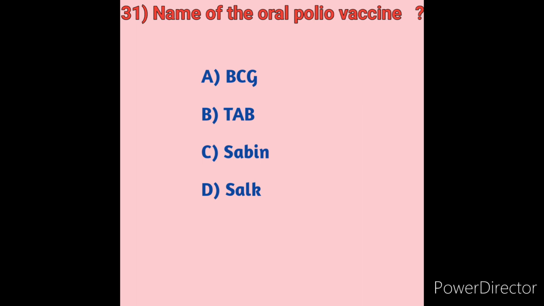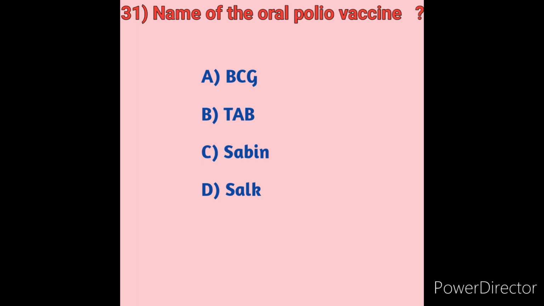The injectable polio vaccine, based on killed or inactivated poliovirus serotypes 1, 2 and 3, was the first vaccine to break the back of polio epidemics in the 1950s.